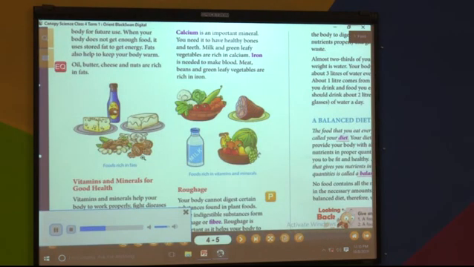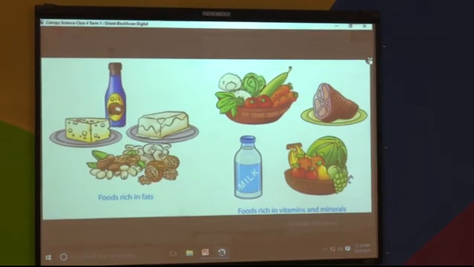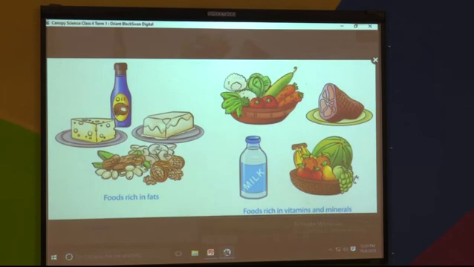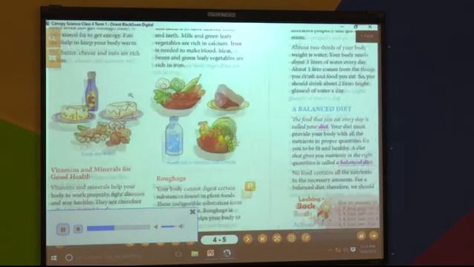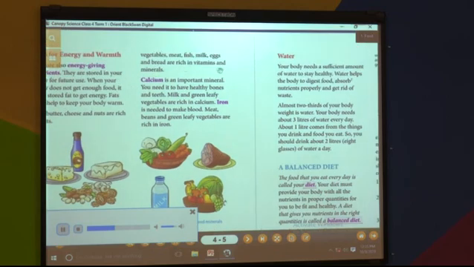Vitamins and minerals for good health. Vitamins and minerals help your body to work properly, fight diseases, and stay healthy. They are therefore called protective foods. Your body needs several vitamins and minerals. Fresh fruits, vegetables, meat, fish, milk, eggs, and bread are rich in vitamins and minerals.